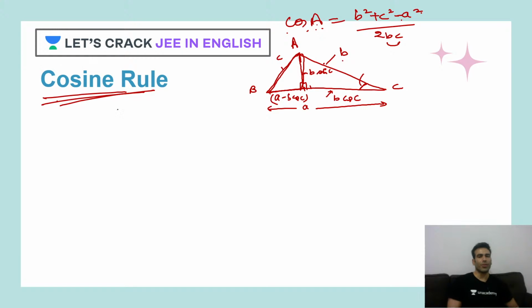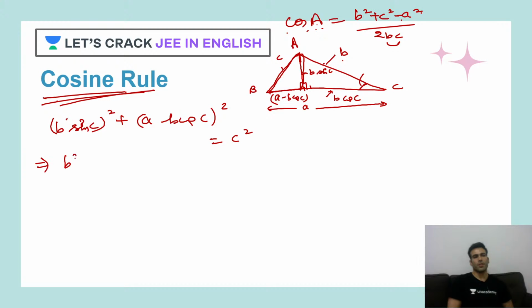I can talk about this triangle and I'll apply Pythagoras theorem. So what it says, (B sin C) whole square plus (A minus B cos C) whole square is equal to C square. So B square sin square C plus A square plus B square cos square C minus twice of AB cos C is equal to C square.